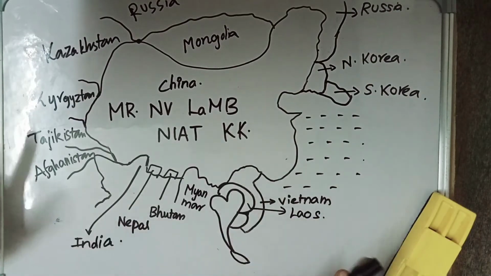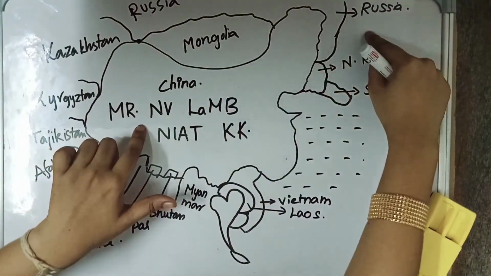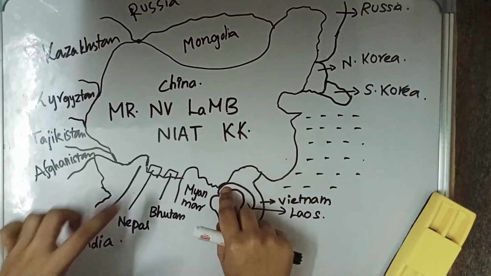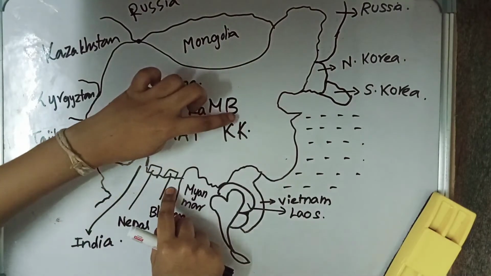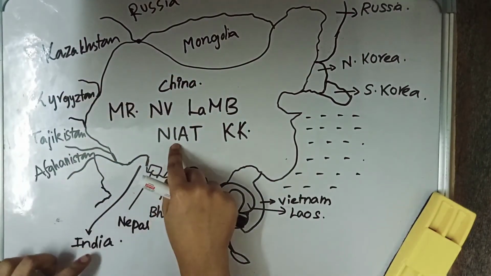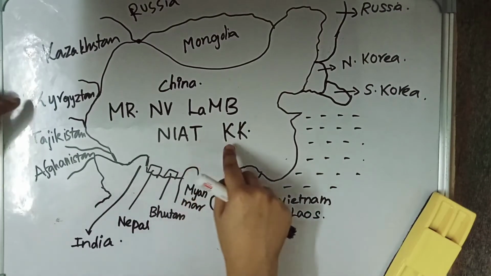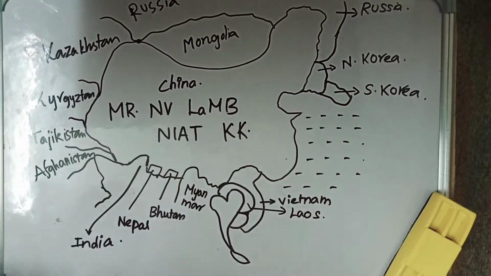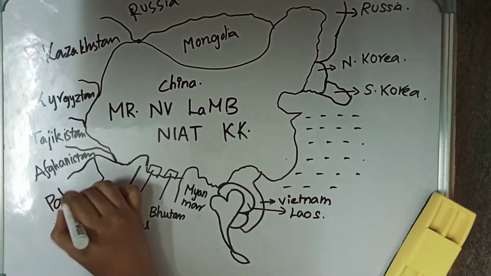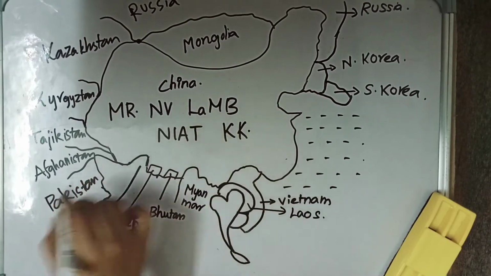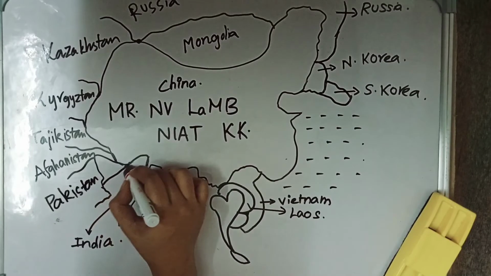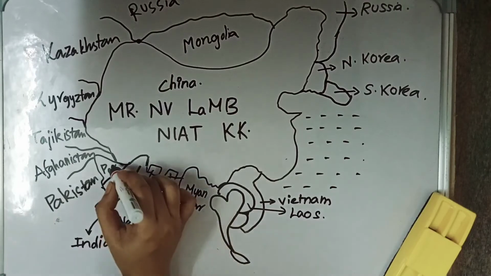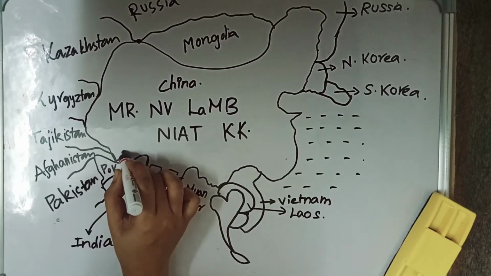So the countries that border China are Mongolia, Russia, North Korea, then Vietnam, Laos, Myanmar, Bhutan, Nepal, India, Afghanistan, Tajikistan, Kyrgyzstan and Kazakhstan. But this is Pakistan. Pakistan occupied certain territories of India, called Pakistan Occupied Kashmir, which shares a small border with China.